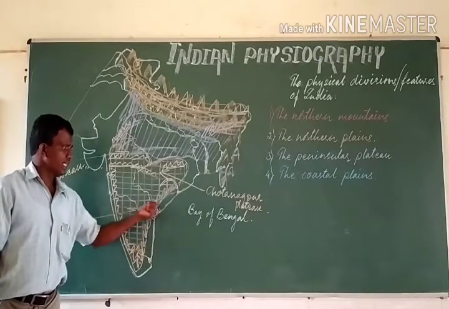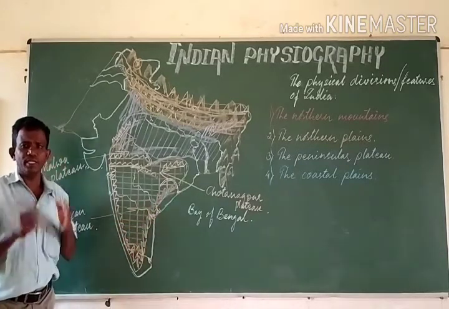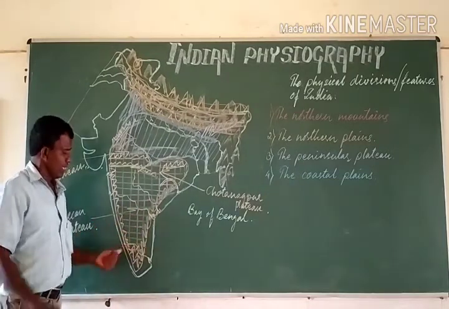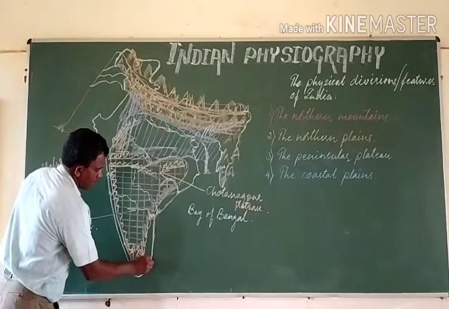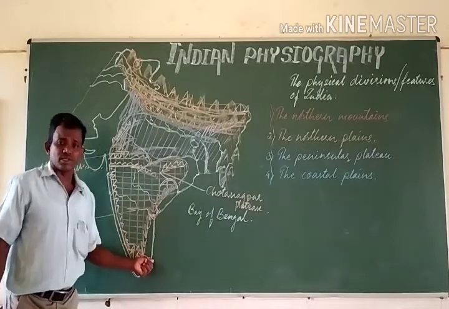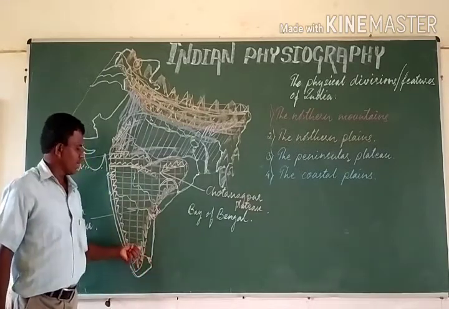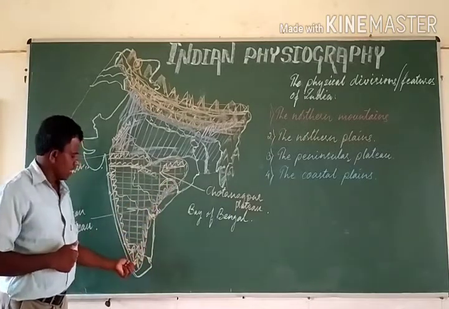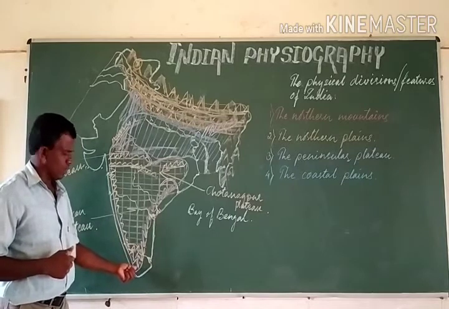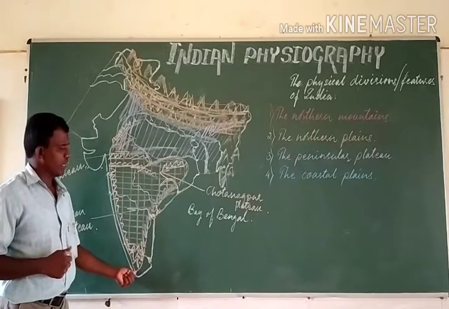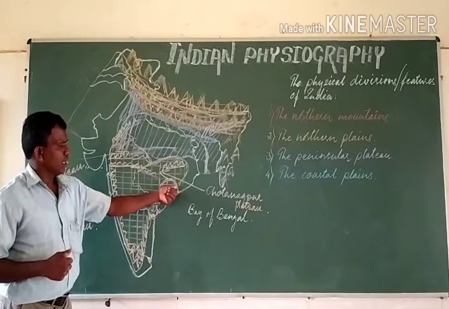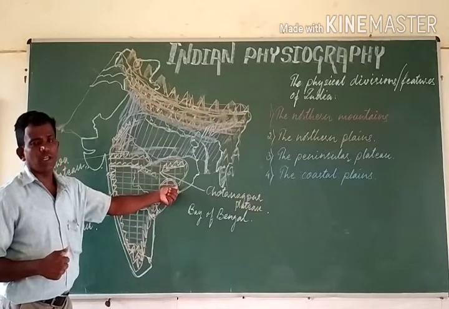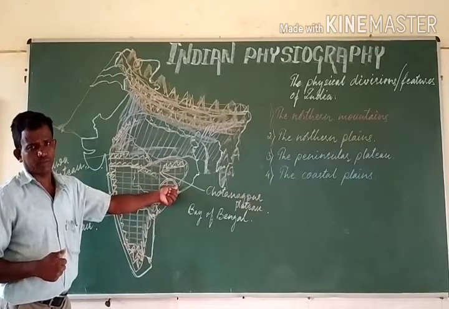As regards the Eastern Ghats, they are not continuous like the Western Ghats. They are separated by the rivers, say river Kaveri, Krishna, Godavari, and Mahanadi. The Eastern Ghats have stretched from Kanyakumari in the south up to the river Mahanadi in the north.